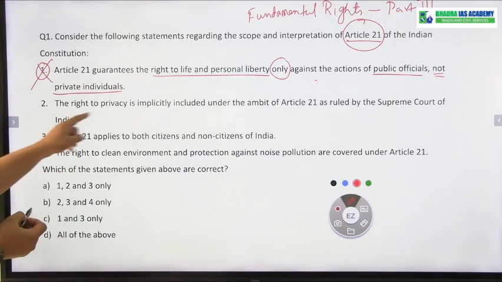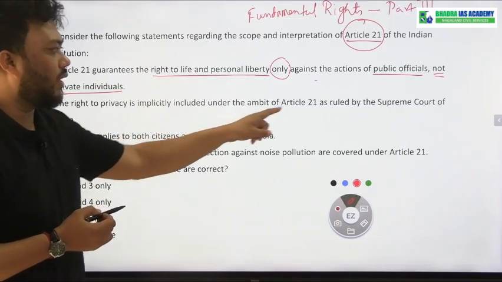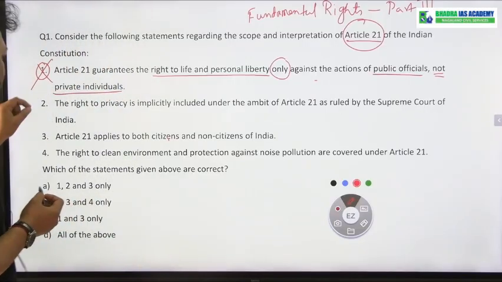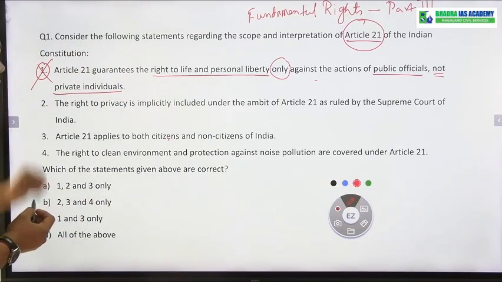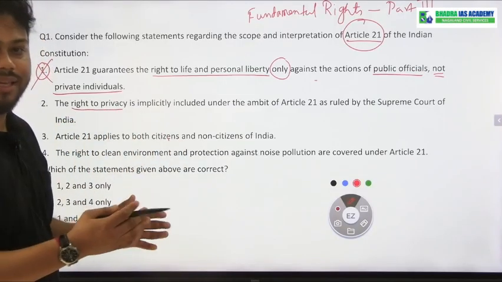Next, the right to privacy is implicitly included under the ambit of Article 21 as ruled by the Supreme Court of India. In statement number 2, it is written that the right to privacy is a part of Article 21, and that is correct.